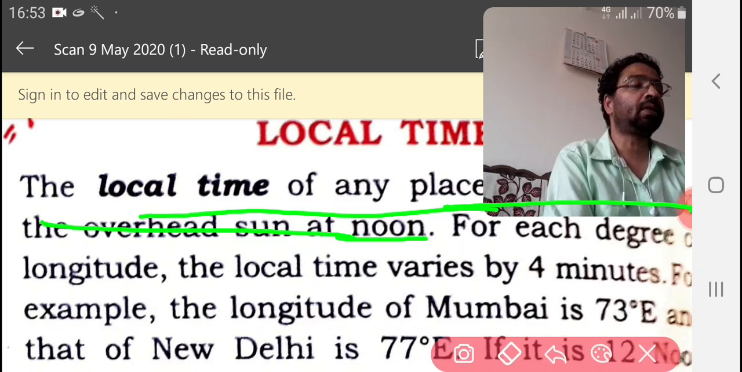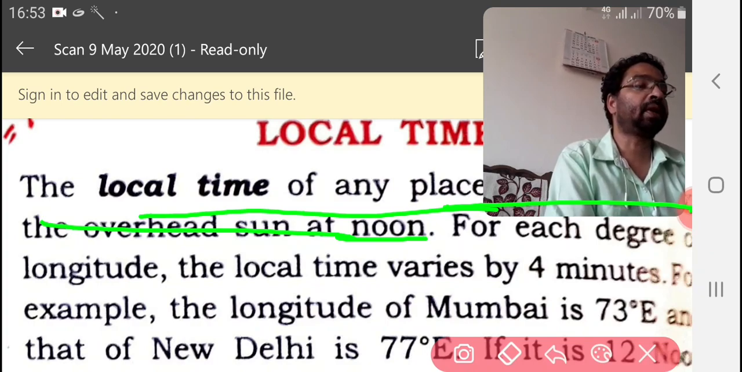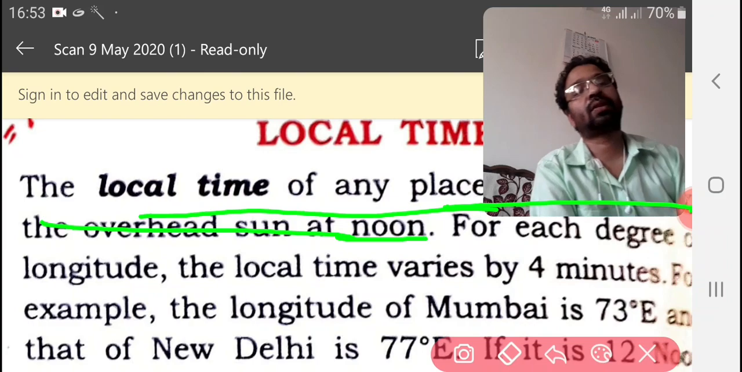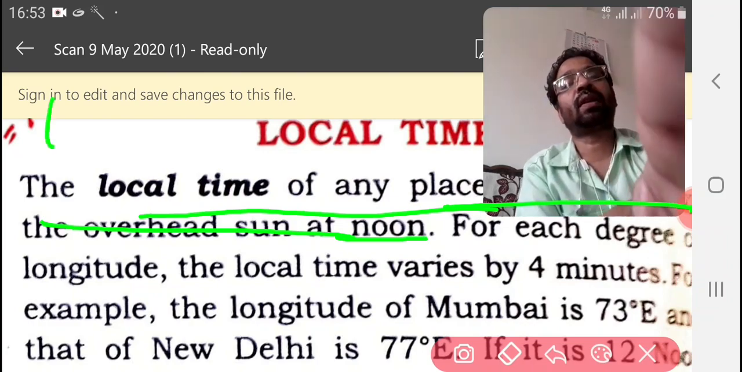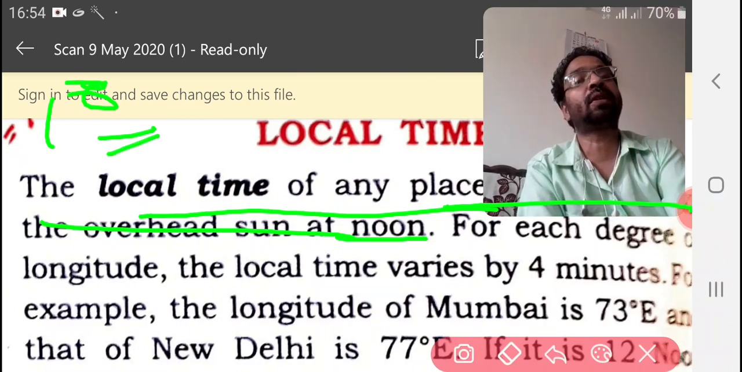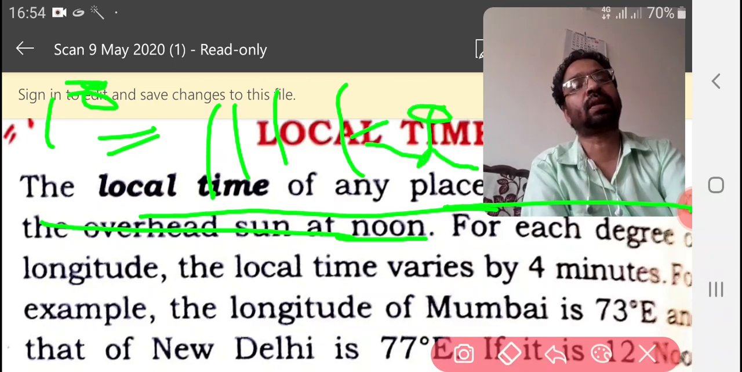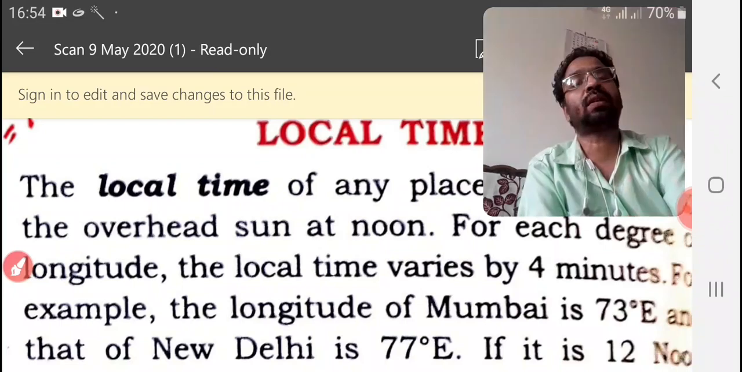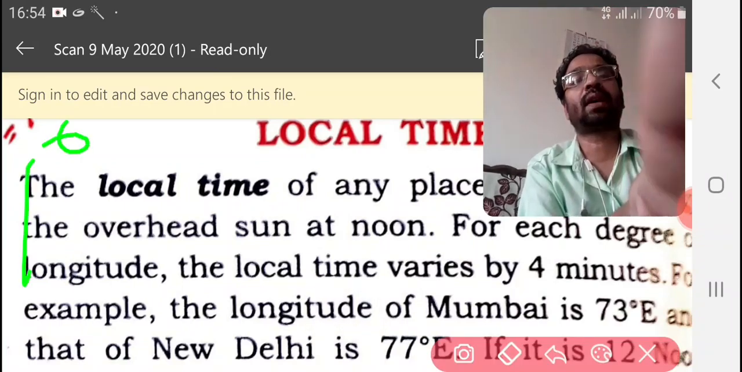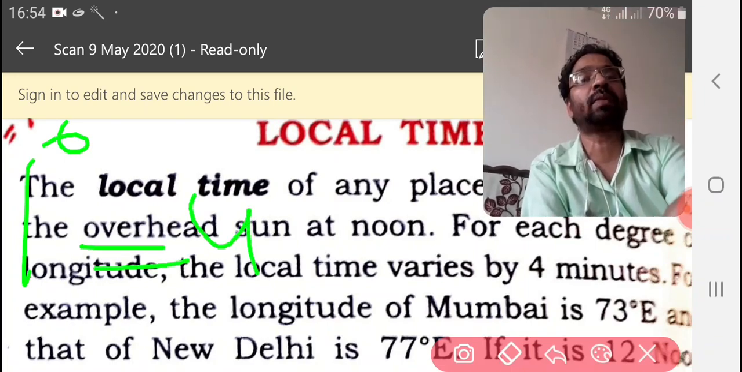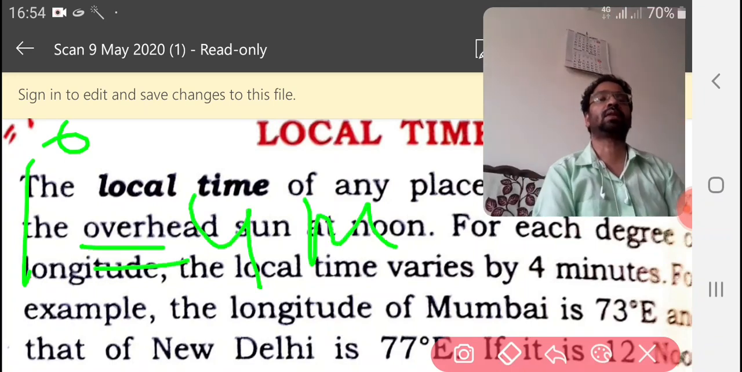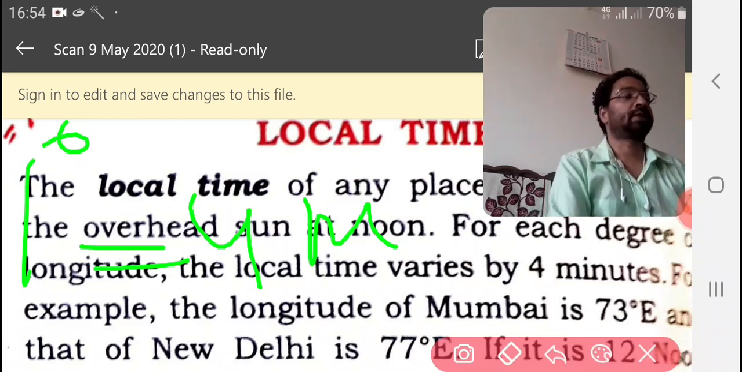For each degree of longitude, the local time varies by 4 minutes. Earlier we said 1 degree is equal to 111 kilometers. Now, another thing: the time difference for 1 degree is equal to 4 minutes.